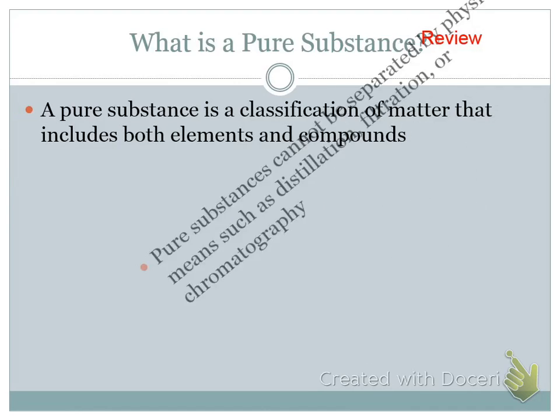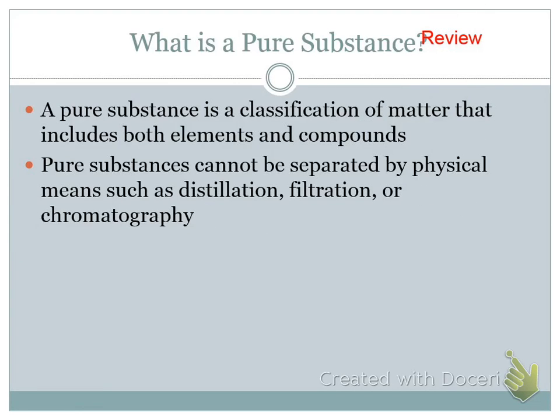So the definition of a pure substance is anything that cannot be separated by physical means, such as distillation, filtration, or chromatography. It's going to include your elements and your compounds. So we cannot break them down physically, and we're going to talk about what that physical is as we get to our notes today. Distillation would be you're separating it using heat. So if I want to remove the salt from salt water, I would heat it up, let the water evaporate, and then I would be left with the salt crystals.